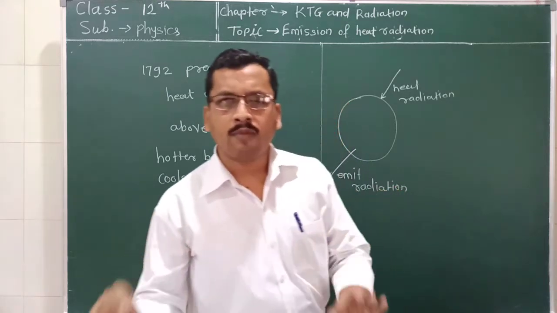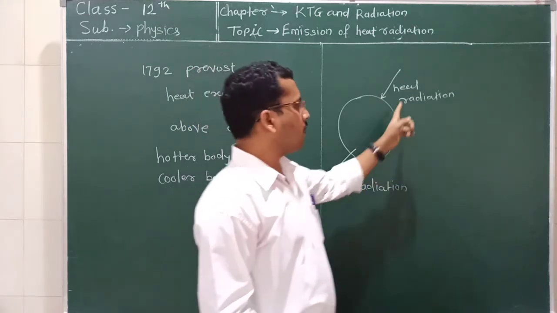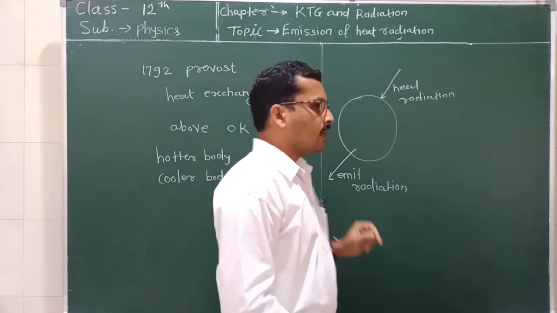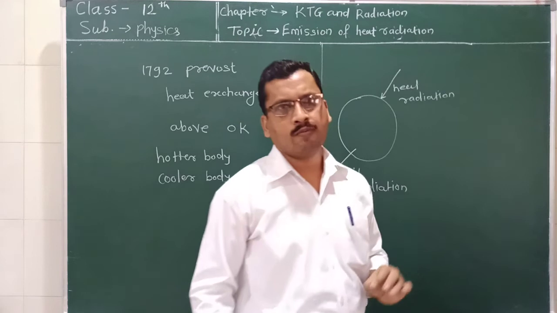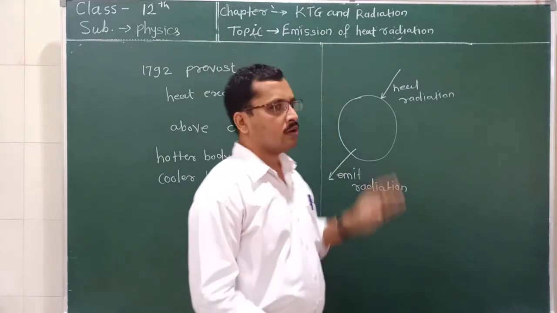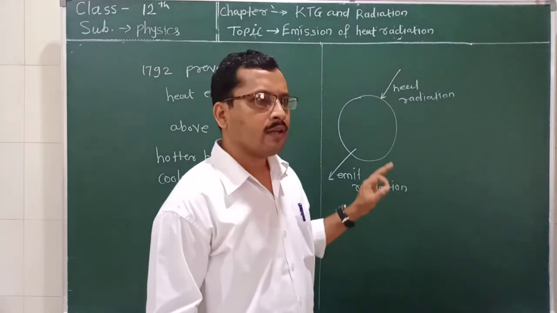It comes to the room temperature. So we can say that the rate of absorption is equal to the rate of emission to keep the body at room temperature.